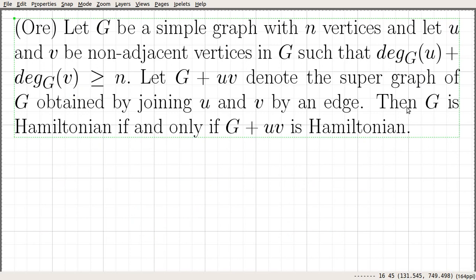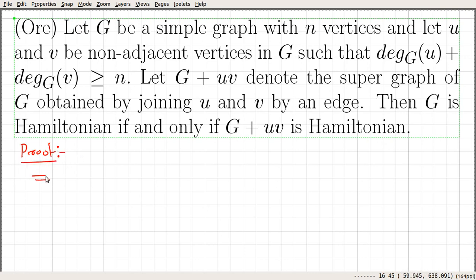The statement is in if and only if form, so we have to prove both directions. The first direction says that if a graph satisfies all these conditions and G is Hamiltonian, then G plus uv is also Hamiltonian. Similarly, if a graph satisfies all these conditions and G plus uv is Hamiltonian, then G is also Hamiltonian. So let's prove this theorem.